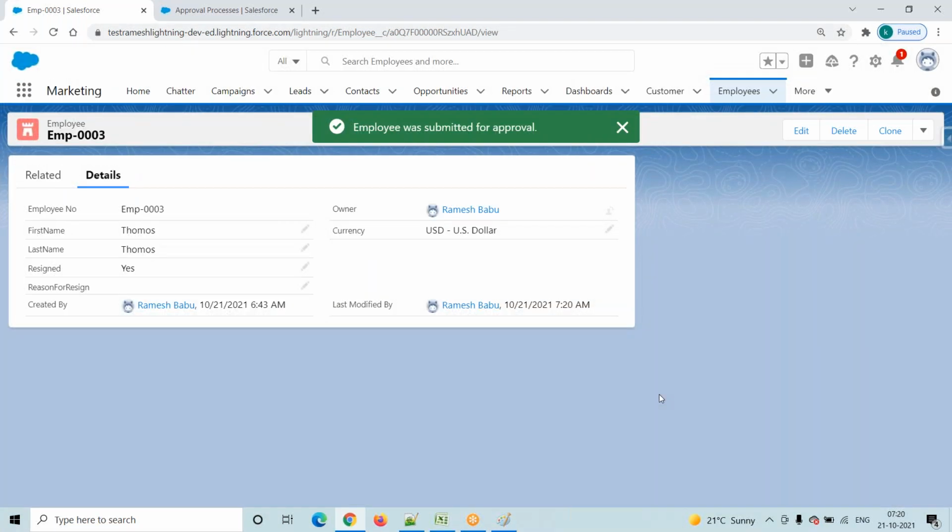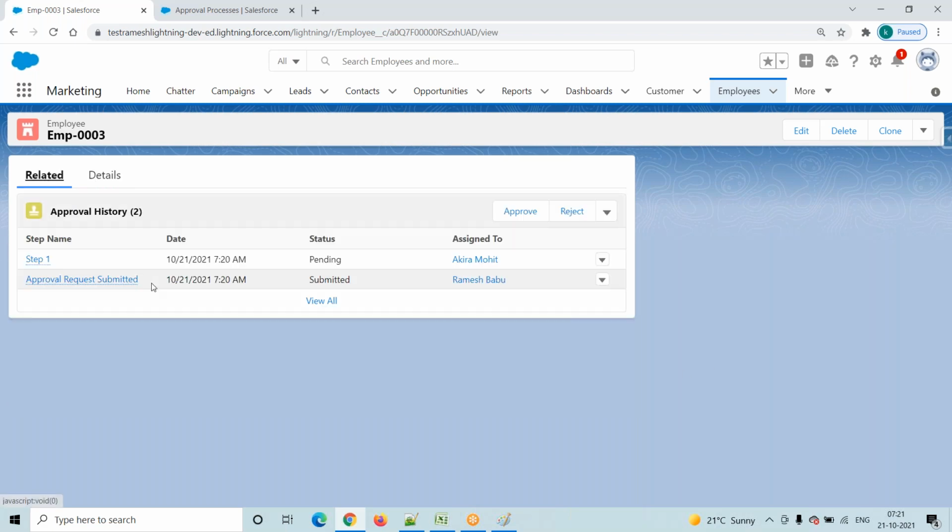It is automatically sending to the approver, right? Why? While defining an approval process, we define that when any employee resigns from the service, it is automatically sent to this approver. Now where will we find it? Go to the related list. See, under approval history is there, right?